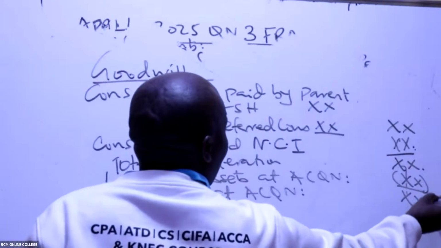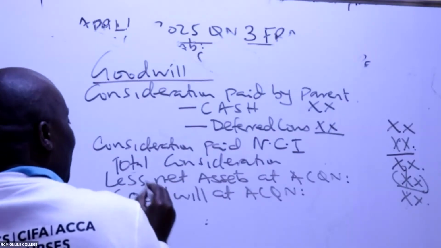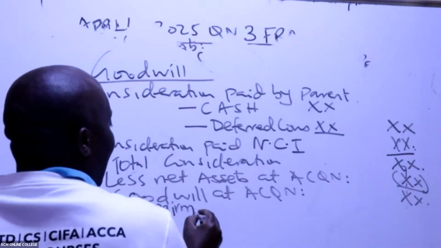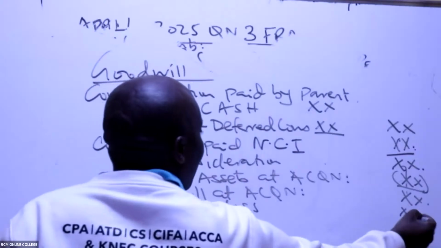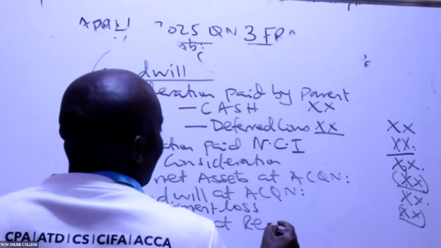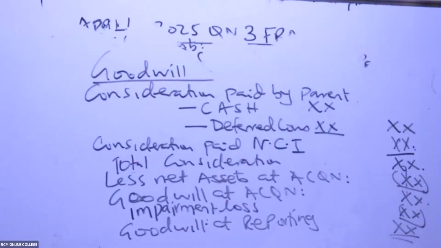Then you know goodwill, just like any asset, is subject to loss in value. Loss in value of this intangible asset is what we call what here? Impairment loss. So you subtract the impairment loss, and you get goodwill at reporting. Once you are able to finish writing this format down, give me a Y there for yes. Thank you so much. So now we have everything.